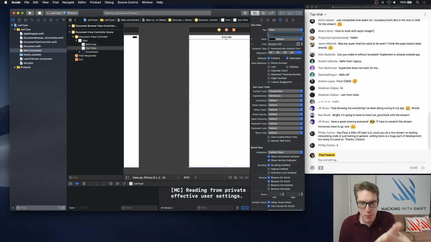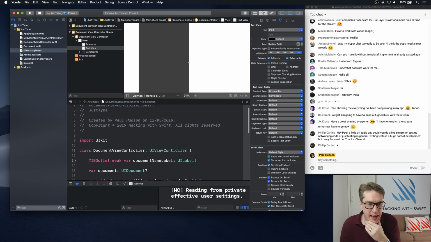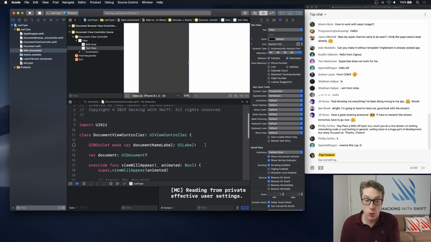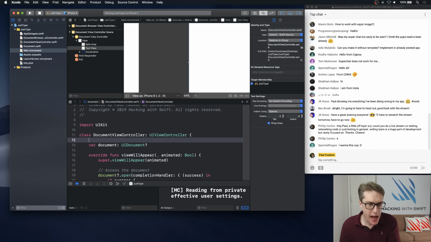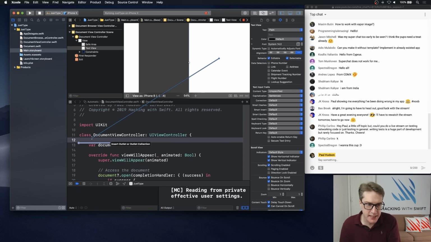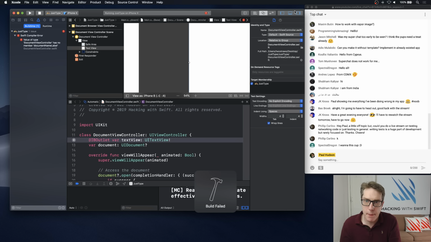Obviously, we want this thing to be modifiable in code. So go ahead and open up the assistant editor. You'll see there is an existing outlet for the old label document name. I'm going to scrap that and replace it with a new outlet for our text view. So I'll control drag that in to our document view controller and call this thing text view. Like that. Boom. Okay.